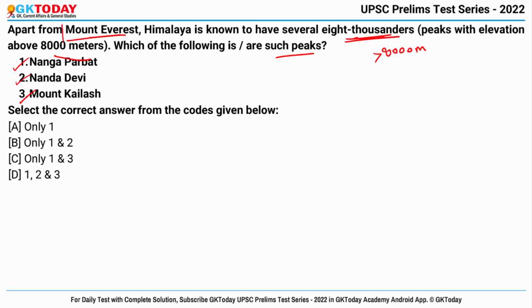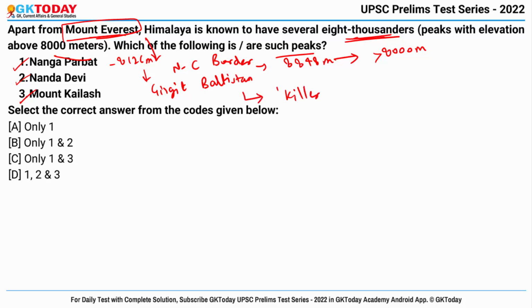First of all, talking about Mount Everest, it is the tallest mountain on earth when measured from sea level, and it is located at the Nepal-China border with an elevation of 8,848 meters, and obviously it is one of the 8,000ers. Okay, now next is Nanga Parbat. So it is an 8,126 meter Himalayan peak in Gilgit-Baltistan. Also it is known as Killer Mountain due to the high number of fatalities recorded among the climbers of this peak, and also it is one of the 8,000ers. So this is correct.